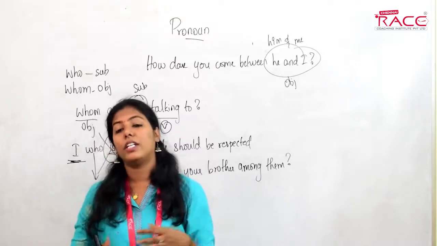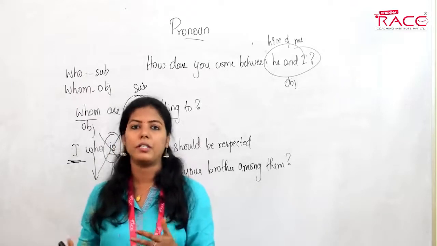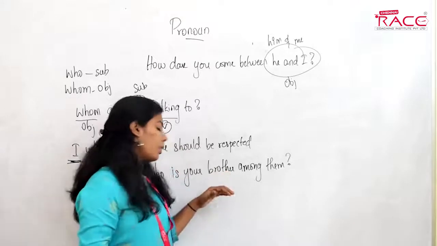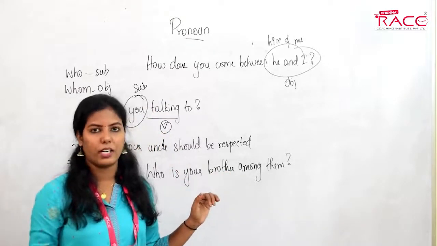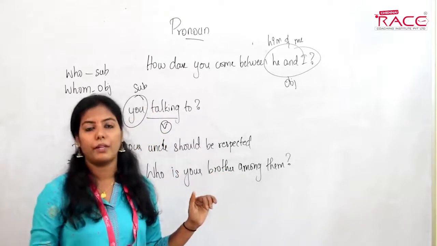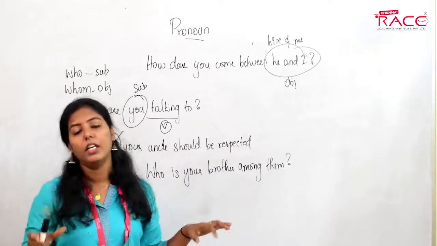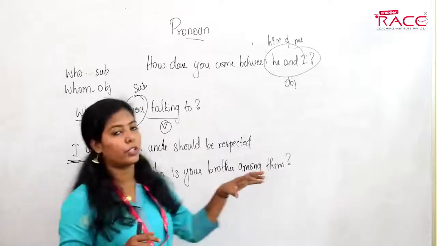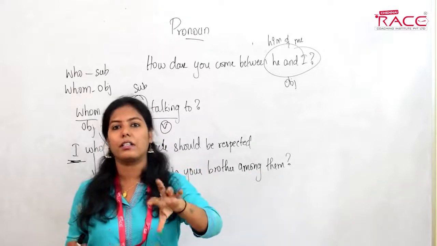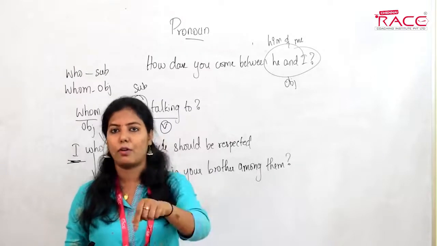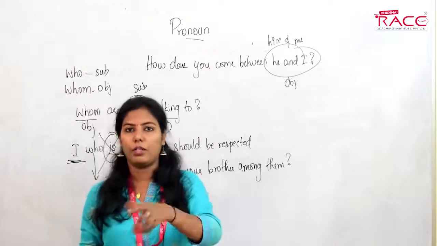So when you have many options, you can use what or who. But when you have only limited options, when I ask who's your brother among them, then the options are very limited. Your brother could be one of them only.